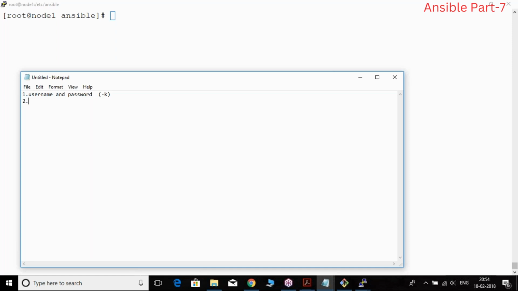Suppose you want to get the disk space of all the servers, you can say df -h on all the servers in a single go. You'll get all the outputs, or redirect it to one output file and send it to management. So your task will be done in a minute, right? Instead of connecting to all the servers and getting the disk space, which is very painful. Suppose you want to add a user on n number of machines, from here you can do that. Now we'll try to understand Ansible in a different way.